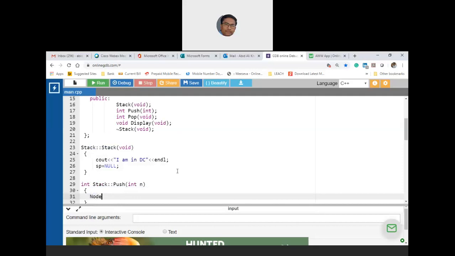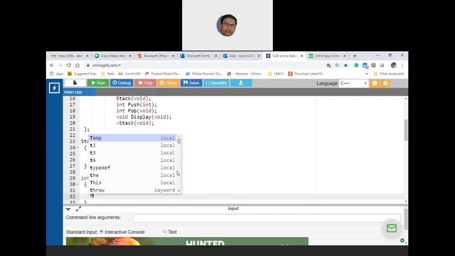So node star temp initially pointing to null. Then what?